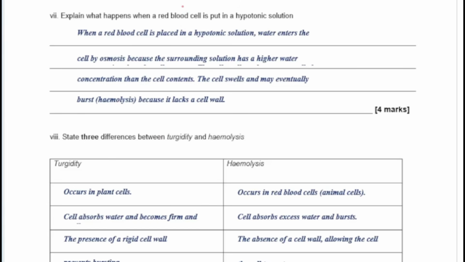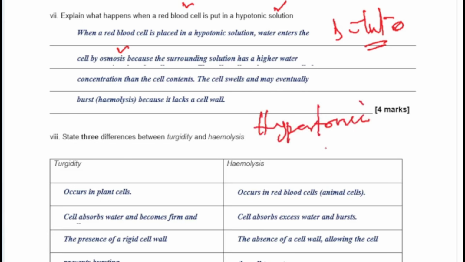So when a red blood cell is put in a hypotonic solution, what happens? Water enters the cell by osmosis. So a hypotonic solution is a dilute solution. So write that down. A hypotonic solution is a what? Dilute solution. It's the reverse of hypertonic. Hypertonic solution is a concentrated solution. So we are asked what happens when it is put in a dilute solution.